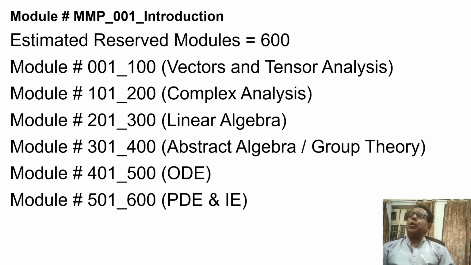The next 100 modules are reserved for ordinary differential equation. And the last 100 modules, from module number 501 to 600, have been reserved for partial differential equation and integral equation. Now we move on to the next slide.